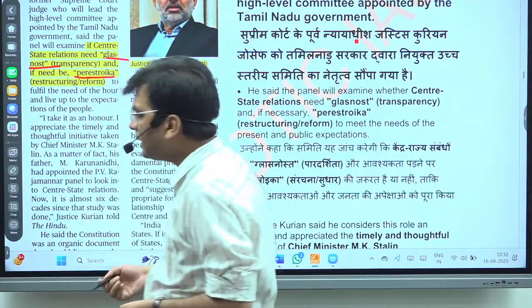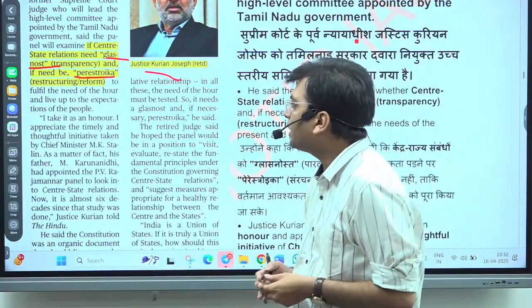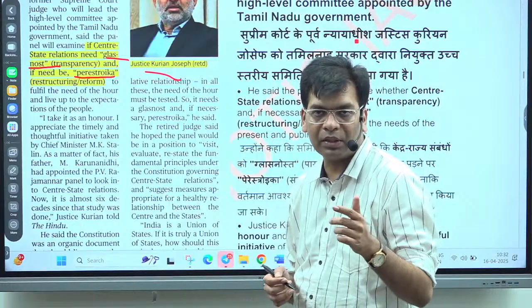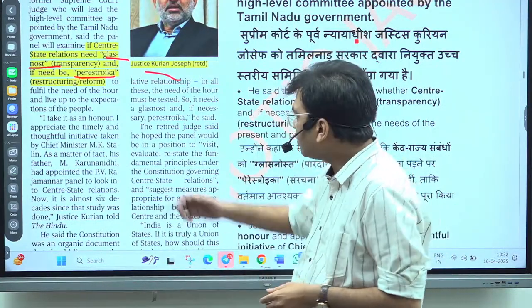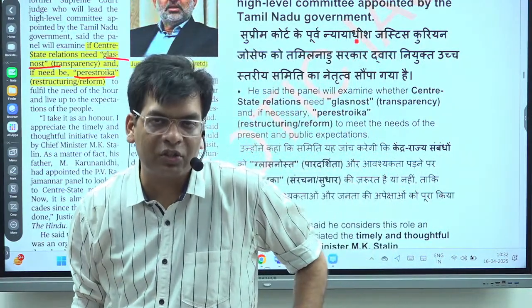These two words were used at the end of the Cold War by Mikhail Gorbachev, the president of the USSR. He used these two words to reform the USSR system.